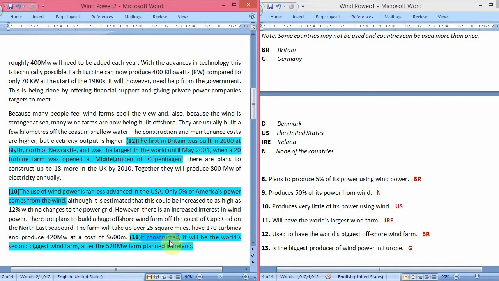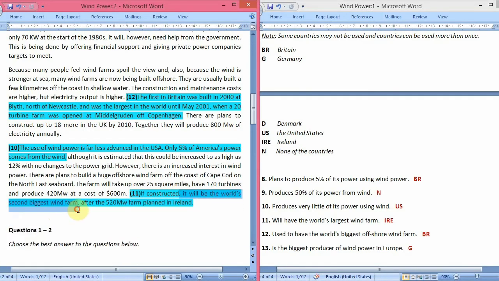So now they are talking about if this farm that they were talking about to build off the coast of Cape Cod on the northeast seaboard is constructed, it will be the world's second biggest wind farm. So this farm would be the world's second biggest wind farm after the 520 megawatt farm planned in Ireland. So there is also a plan of building another farm in Ireland which would produce 520 megawatt